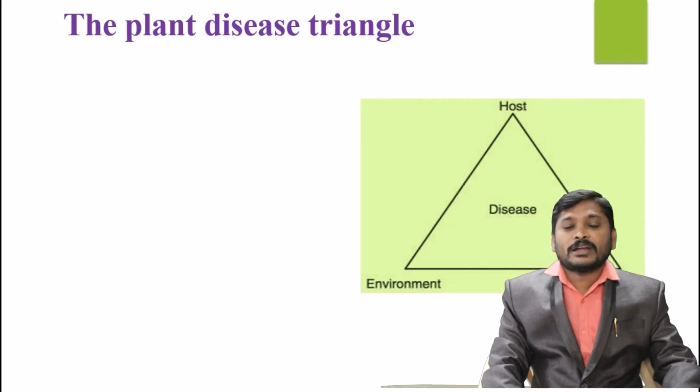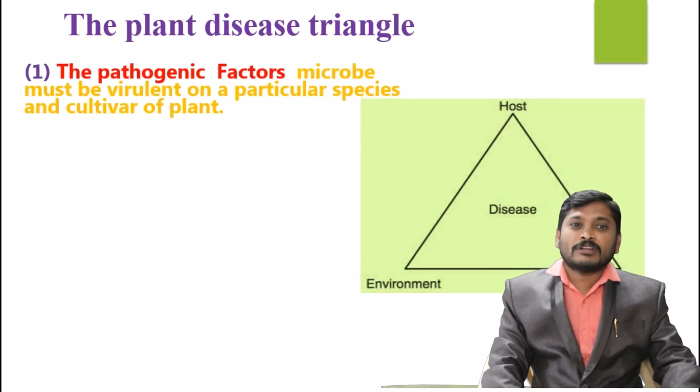The environment itself provides all the essential commodities which help for the sustenance, development and establishment of the host system. At the same time, pathogens are also present in the environment.